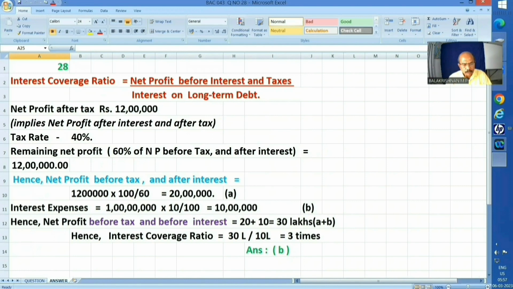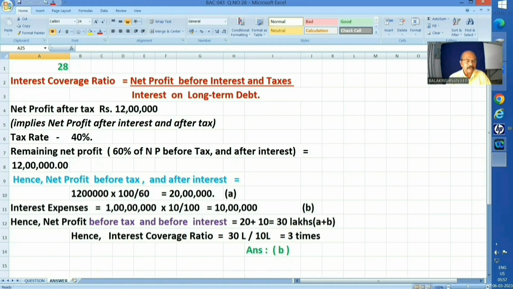Well, my dear students, you know by this time, because you are revising for CBSE final exam, that interest coverage ratio is nothing but net profit before interest and taxes upon interest on long-term debt. Net profit before interest and taxes. In a statement of profit and loss account, the net profit comes after charging interest as well as the taxes. So, we must get a position net profit before interest and taxes.